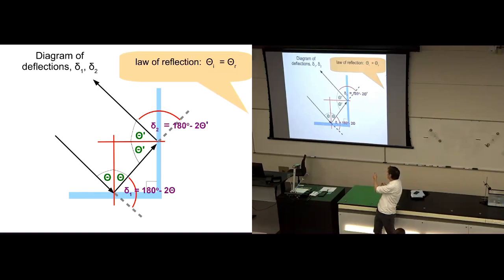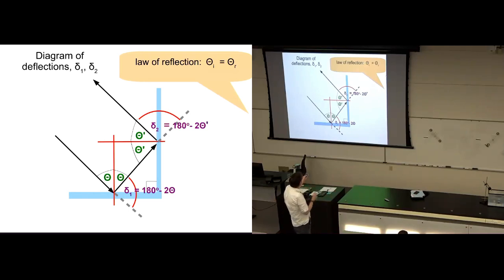So it's 180 degrees minus 2 theta prime. There's nothing about the law of reflection in what I really did there. It's just about a bit of geometry. That half a circle is 180 degrees, and we just subtracted a couple of angles from it for the 2 reflections.